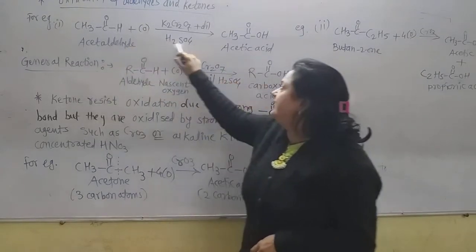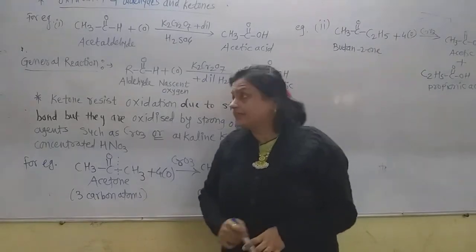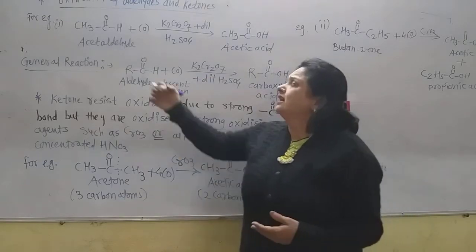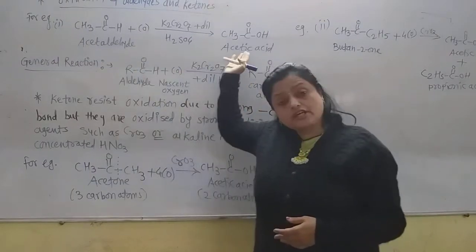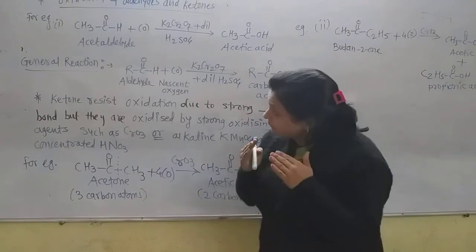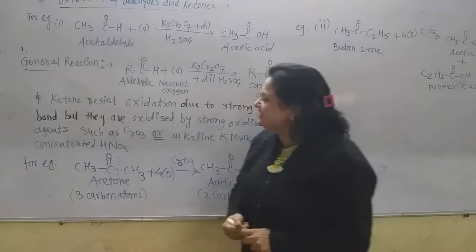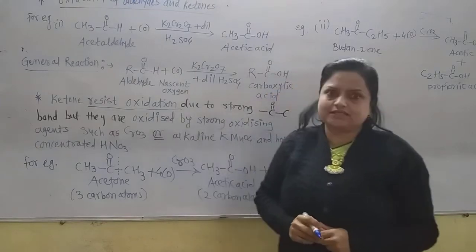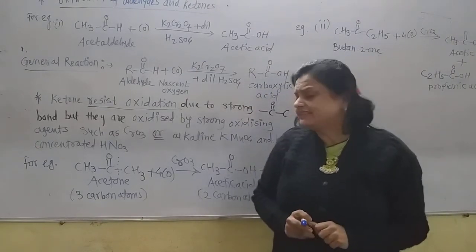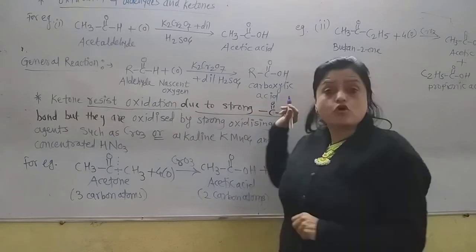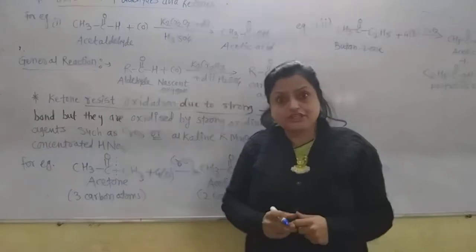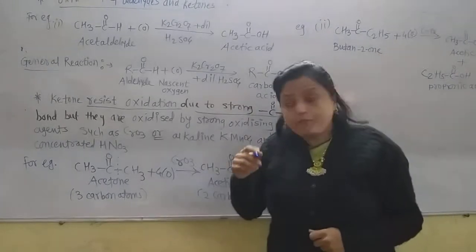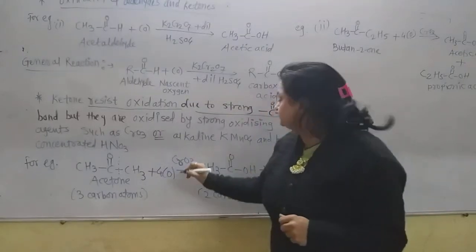Here the oxygen gets added. There is no mechanism for that. The acetaldehyde is directly converted into acetic acid, that is, the corresponding carboxylic acid. But ketones resist oxidation. What does that mean? There is no easy oxidation of ketones. They resist the oxidation. Why do they resist it? Due to the strong C=O bond or C-C bond, which does not break so easily. So a very strong oxidizing agent, chromic oxide, is required for the oxidation, and also prolonged heating.